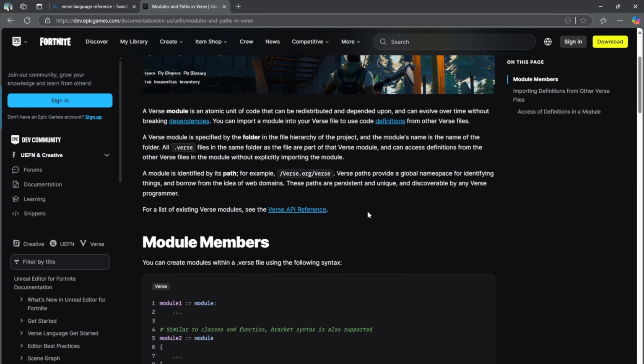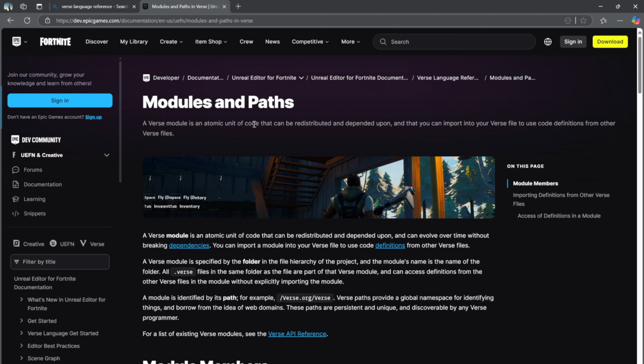Mainly just modules here, but a verse module is an atomic unit of code. I mean, essentially, it doesn't have to be, but you're trying to make your pieces of code, groups of code, as one solution or one problem solution focused as possible. So for instance, for games, if you have some code that's going to manage a player, like a player controller, going into more my Unity mode there, then you just want to have a player controller component. I'm still trying to figure out how that works in a more verse-like way.